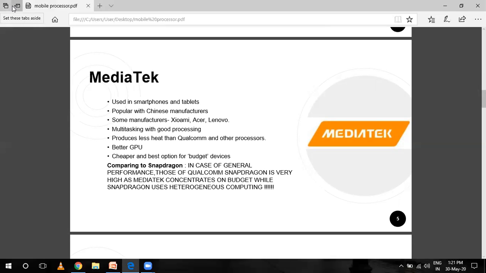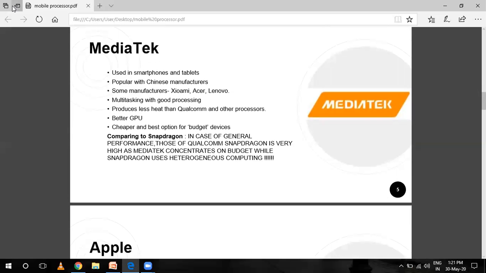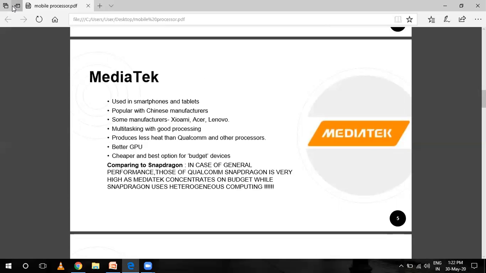This processor is basically a Taiwanese semiconductor company providing chips for mobile devices, HDTV, and other electronic devices. Basically, these MediaTek processors are built on 64-bit ARM architecture, and the latest MediaTek processors support up to 3 gigahertz speed,